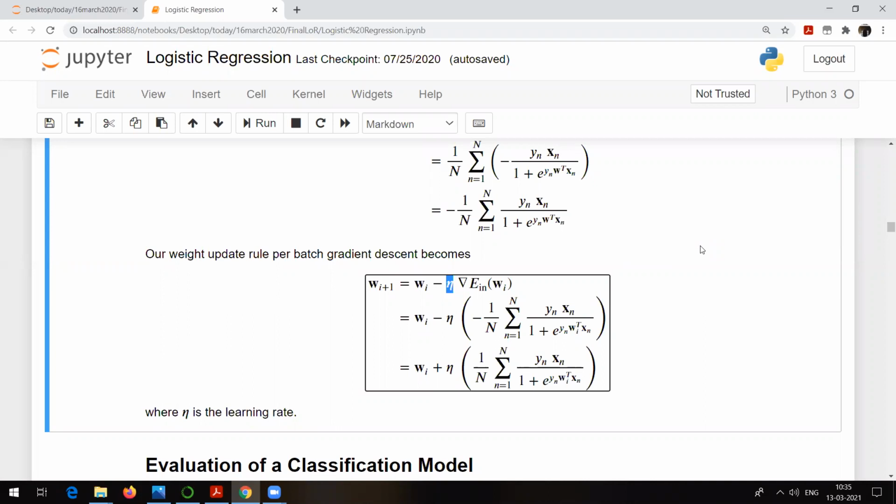So generally eta value should be as small as possible, because then your model is going to learn a lot of things slowly. Okay, so w i plus 1 is equal to w i minus eta times the gradient, where w is nothing but the weightage for that particular feature. Then eta is the learning rate.